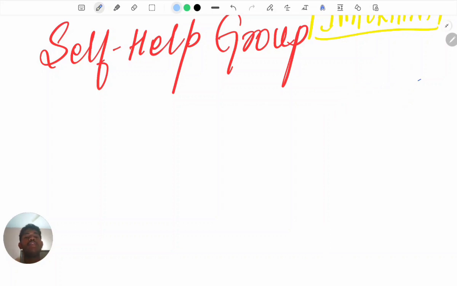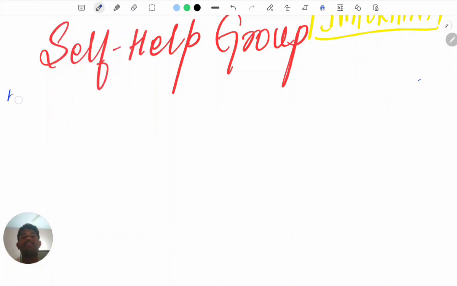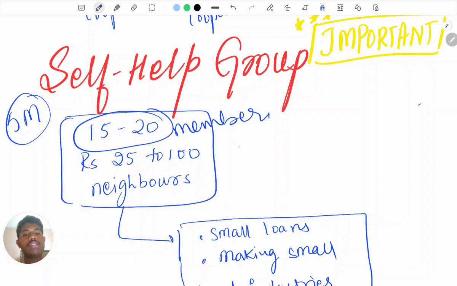And next we have self-help groups, very important. It is a 5 marks question, and a short question is going to be asked on self-help groups. Usually self-help groups have about 15 to 20 members, and on a weekly or monthly basis they collect 25 rupees to 100 rupees according to the need, and they are going to save it.